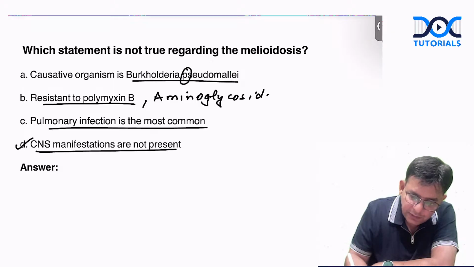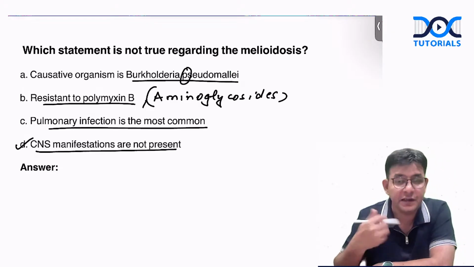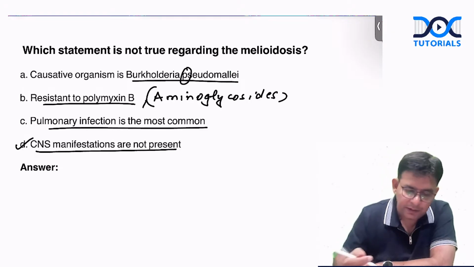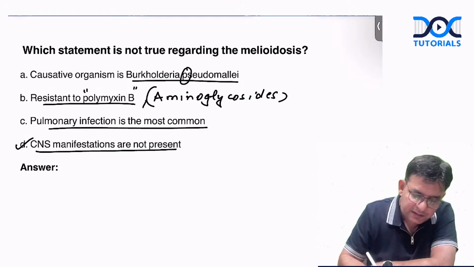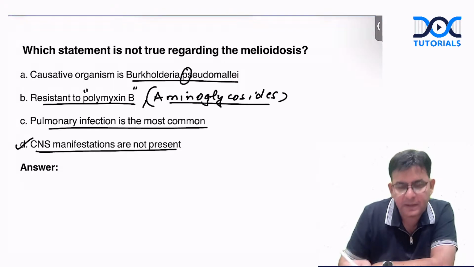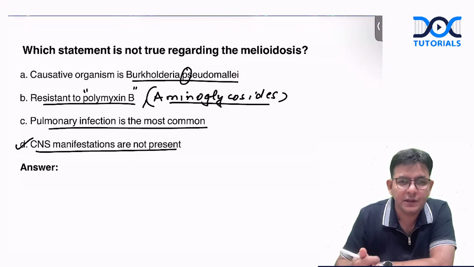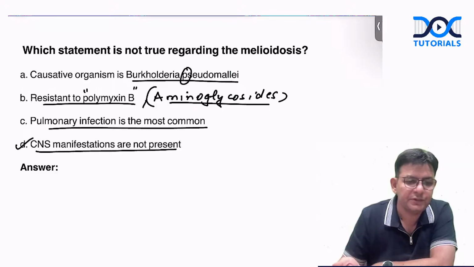Aminoglycosides, even the quinolones. It is intrinsically resistant to them. Not exactly polymyxin B, but to these particular ones, aminoglycosides and quinolones, it is intrinsically resistant to them.